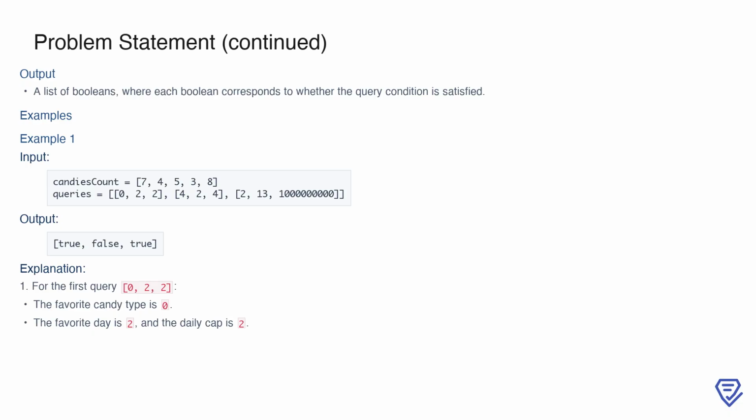Looking at an example, if candiesCount is [7, 4, 5, 3, 8], and the queries are [0, 2, 2], [4, 2, 4], [2, 13, 1 billion], the output will be [true, false, true]. Let's break this down. For the first query, the favorite candy type is 0, the favorite day is 2, and the daily cap is 2. This means you want to eat candy type 0 on day 2. To do this, you must have eaten candies on days 0, 1, and 2, so at least 3 candies in total. Since there are 7 candies of type 0, this is possible, and the result is true.